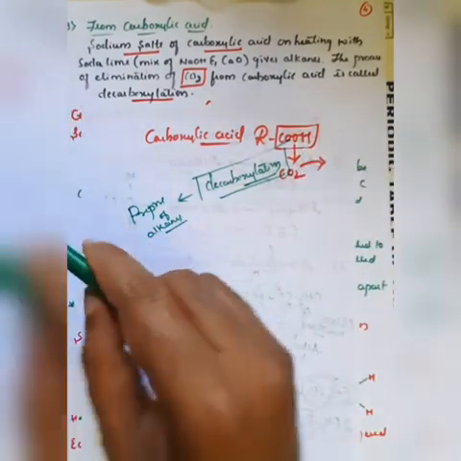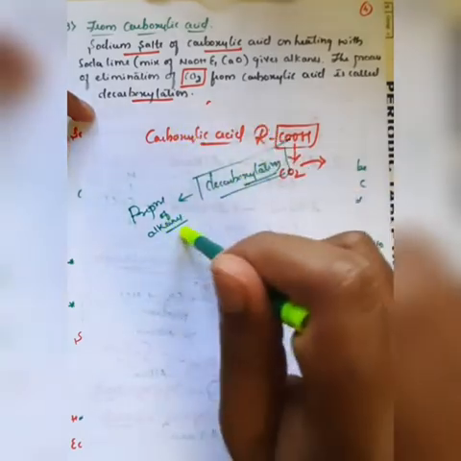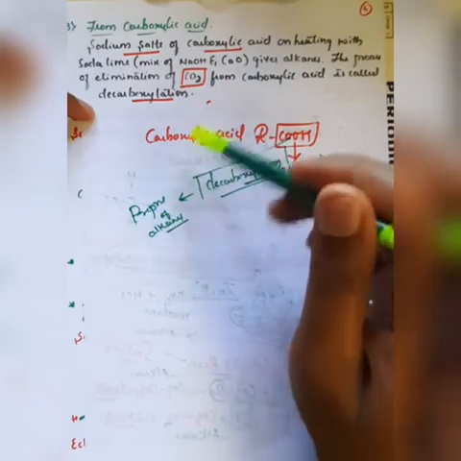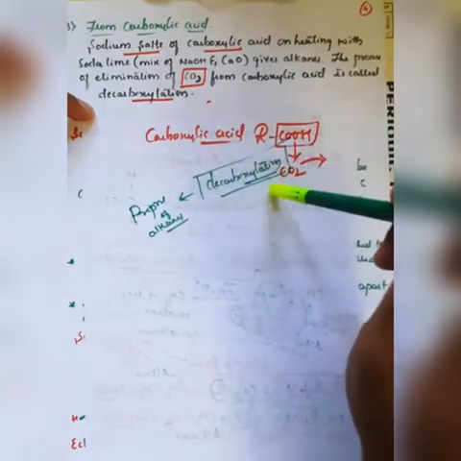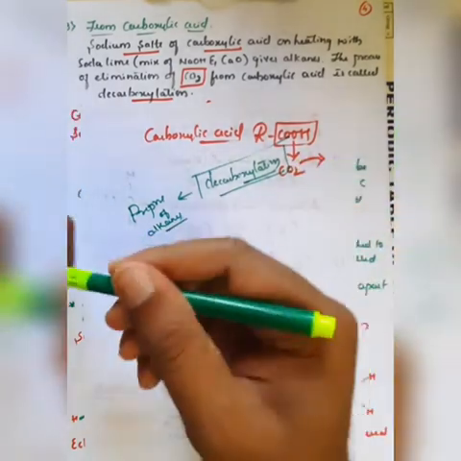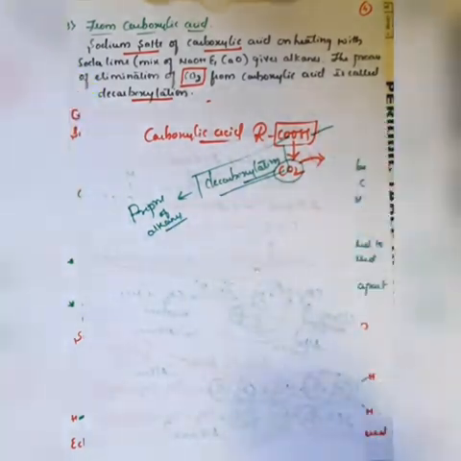Understand the concept: with the help of carboxylic acids also we can prepare alkanes, but the process involved is decarboxylation, which means the removal of carbon dioxide from the carboxylic acid.